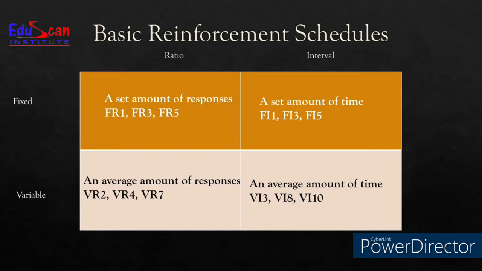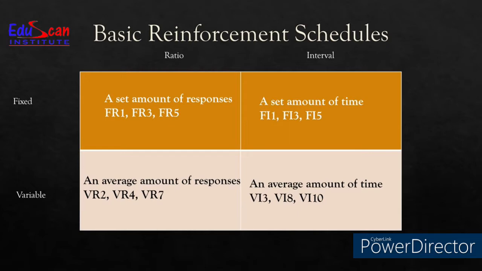So what is the average? 2 plus 4 plus 3 is 9. Divided by 3 trials, that means 3. So VR3 is an average of when we are reinforcing after the second, after the fourth, and after the third occurrence of a response. So that becomes variable ratio because the focus is on the number, on the amount of responses.